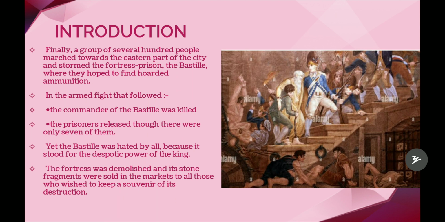Still it was stormed, and many people were still hating it because of the despotic power of the king. It stood for the despotic power of the king. And the fortress was demolished and its stone fragments were sold in the markets to all those who wished to keep a souvenir of its destruction.